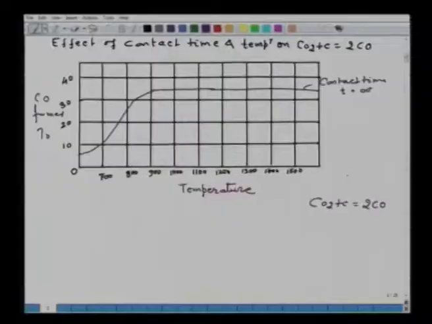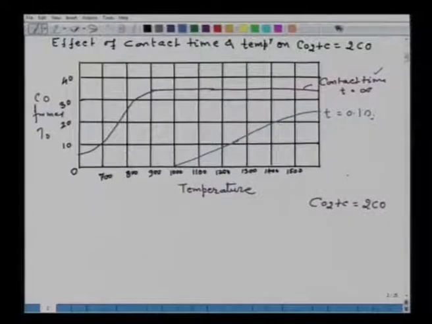Now, as you decrease the contact time, take another extreme where the contact time is very small, for example 0.1 second, just an order of magnitude. So for 0.1 contact time, I say T, just symbolic, you should not read the composition against the blue line; it just says that this is the maximum contact time and this is the minimum contact time.